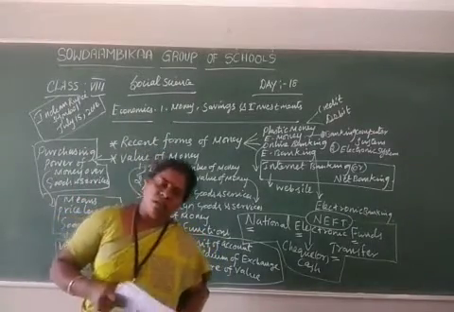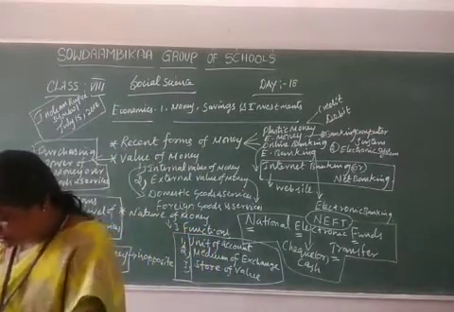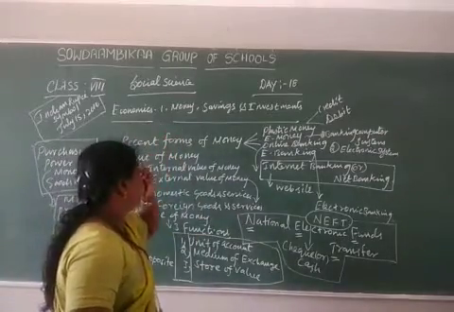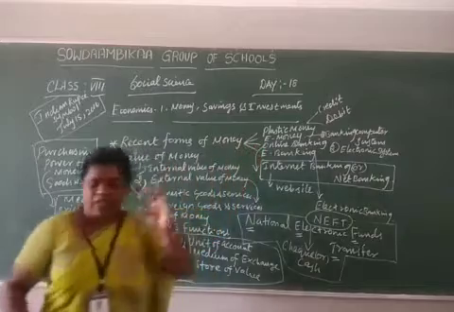Okay, children, now we are going to start the continuous lessons of economics. First one: money, savings and investment.